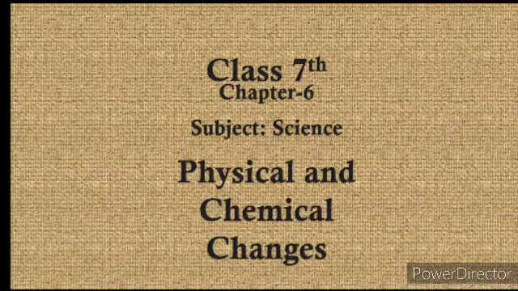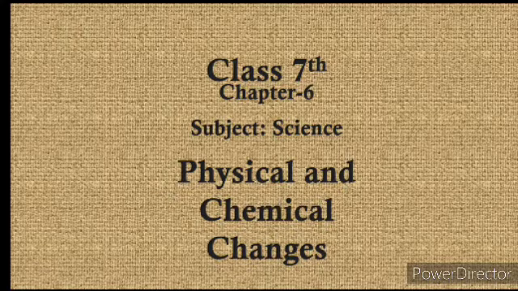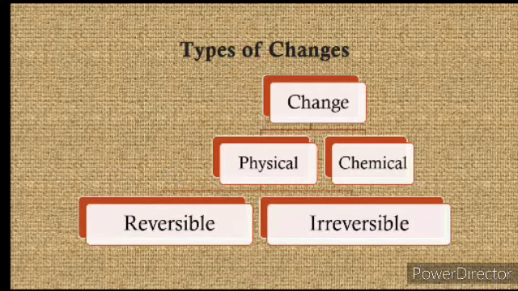Students, today in this video we are going to start chapter 6 of grade 7 and the subject is science. The name of the chapter is physical and chemical changes. In our surroundings we see lots of changes, and now we will learn that these changes can be further categorized into physical changes and chemical changes. And two more things, they can be reversible or irreversible.